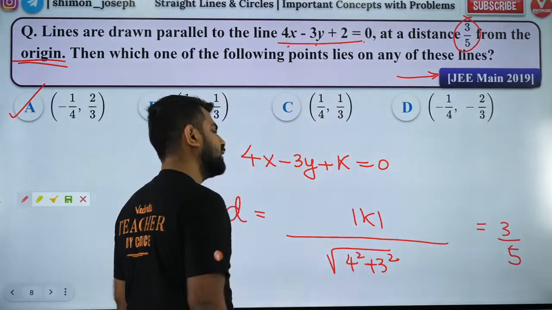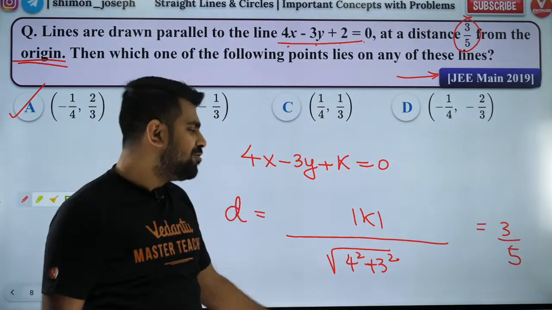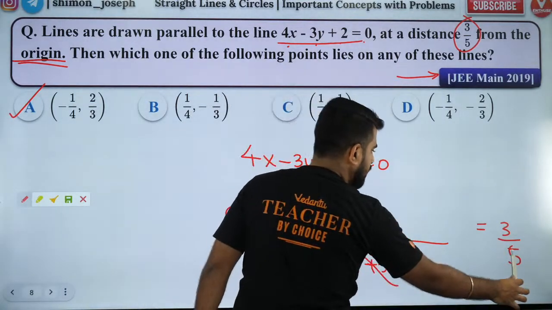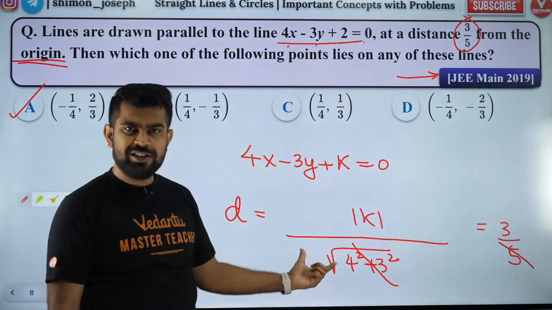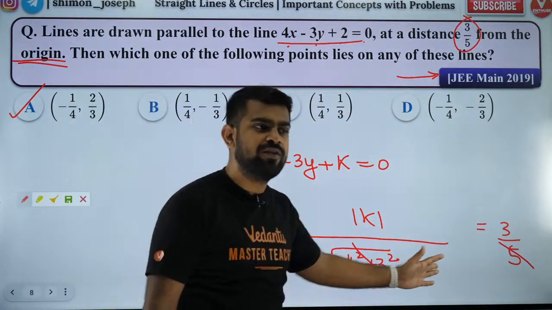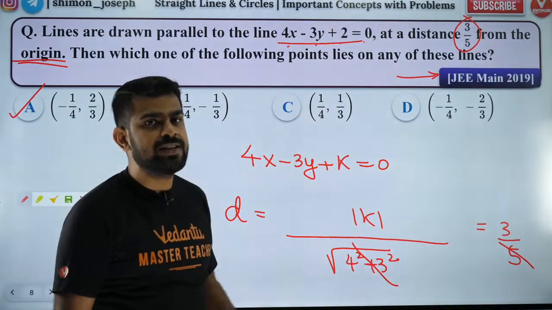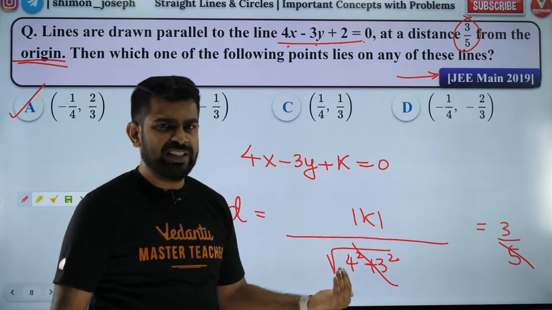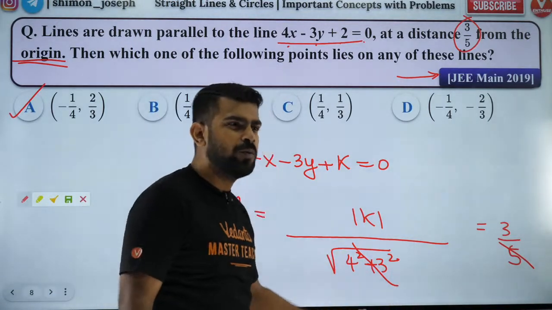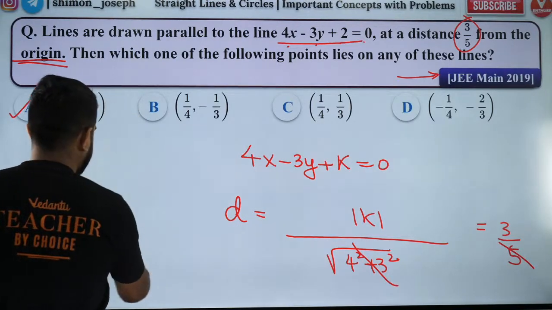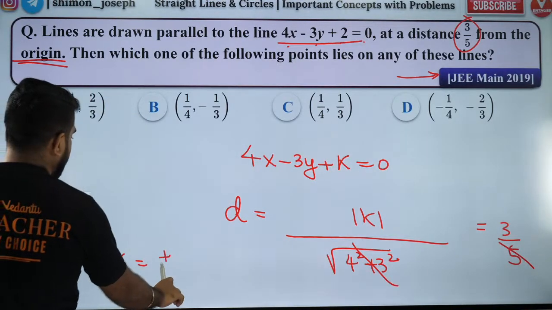Cool. That's it. You're almost done. So now what do we have here? Root of 3 square plus 4 square, which is root 25. Root 25 is nothing but 5. So 5 and 5 on either side will get cancelled and you are left with mod k equal to 3. If mod k equal to 3, then what are the values k can take? k is equal to plus or minus 3.